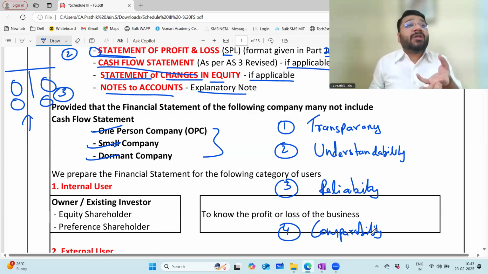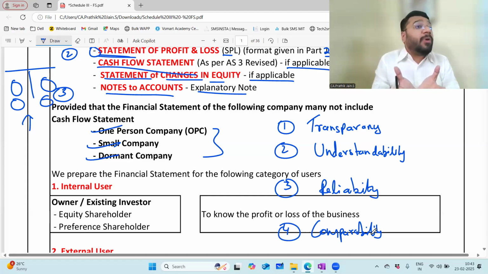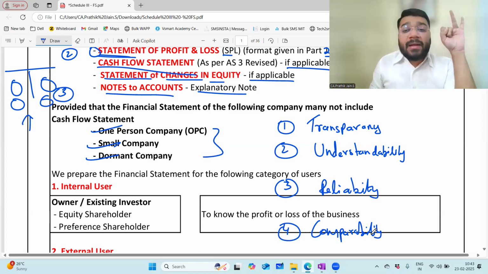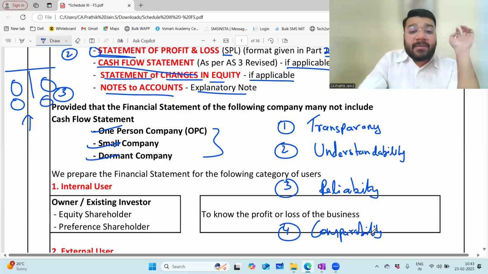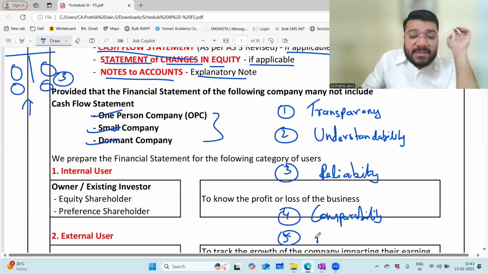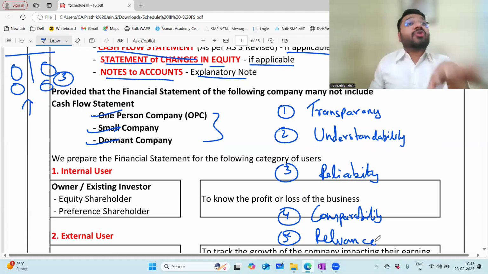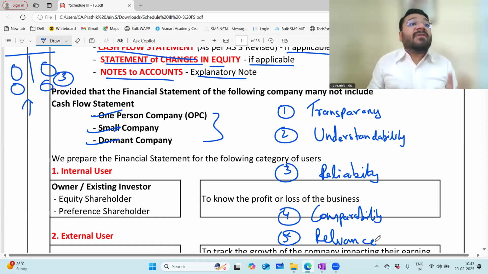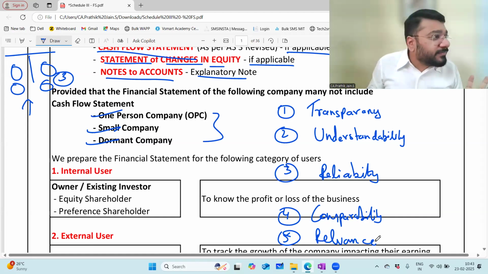This is the objective not just of the financial statement, but of the entire accounting principles and policies we are studying. The responsibility was also to comply with all these things to ensure transparency, understandability, reliability, comparability, and the fifth one is relevance. The data you present in the financial statement should be relevant to those 7 people. If you give irrelevant information, what is the use? So the data should be relevant. Will you forget these 5 points? Very, very important. You can never forget them till the end of your life.